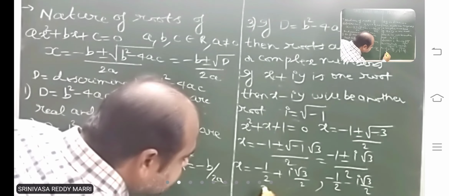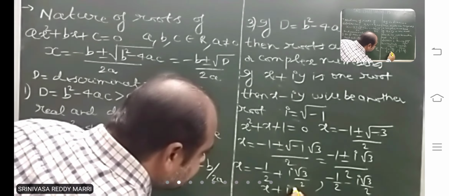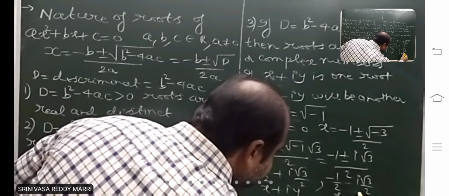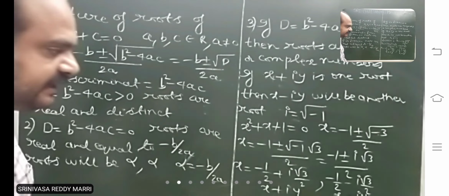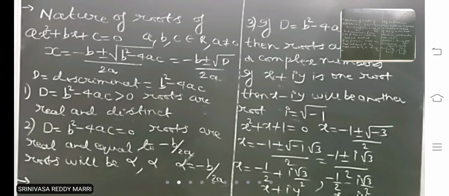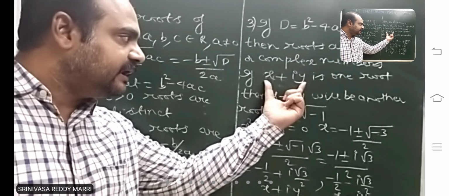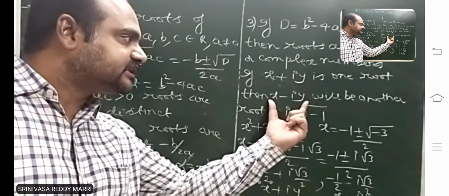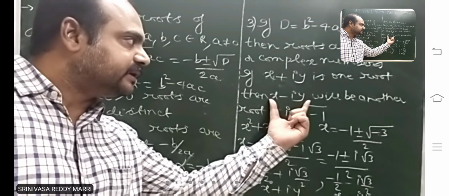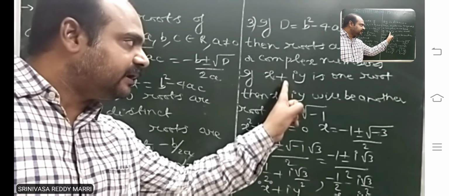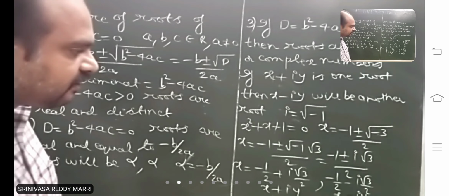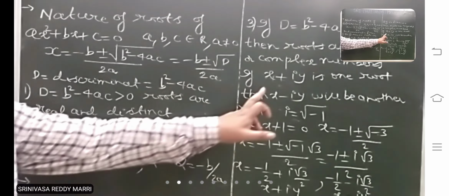So if this is x plus iy, then the only difference is the minus sign. If x plus iy is one root, then x minus iy will be another root. If one root is given, then you can write the other root easily, x minus iy. These are called conjugate complex numbers. You will get this in the complex numbers chapter. For the time being, remember this point.